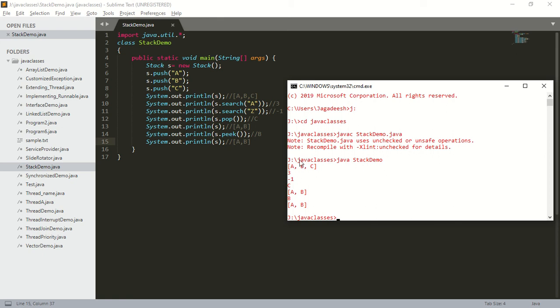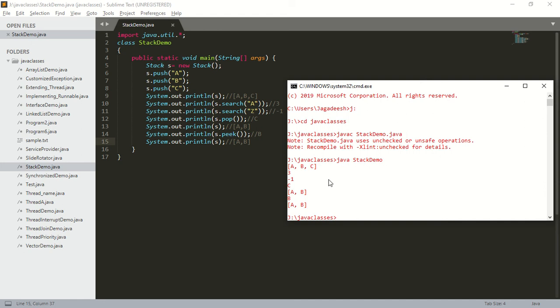Yes. Initially the content was A, B, C. Next the offset of A is 3. Next element Z is not present in the stack. That is why it is returning -1. Next I am calling the pop method. The pop method is going to delete an element from the top of the stack. So C got deleted. Next the contents of the stack are A and B.